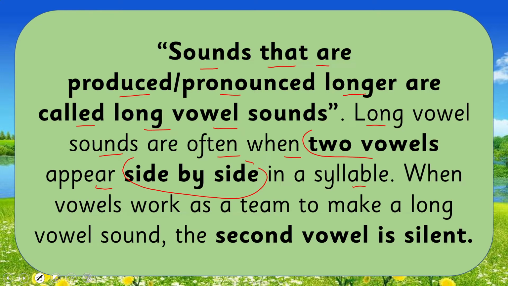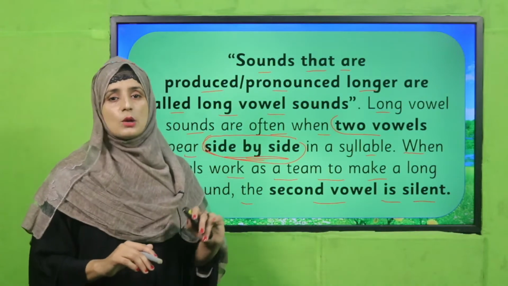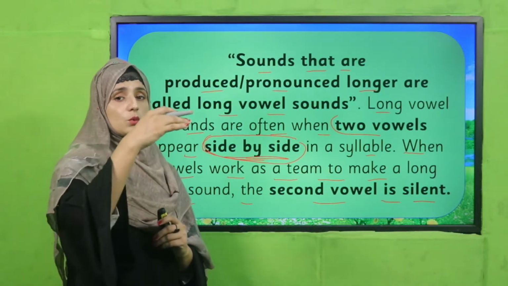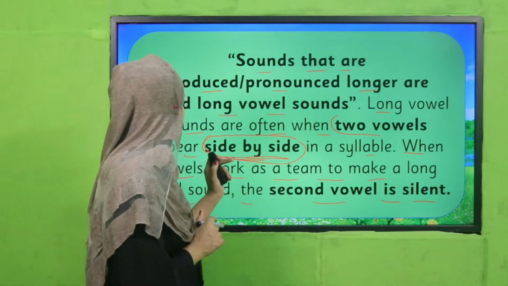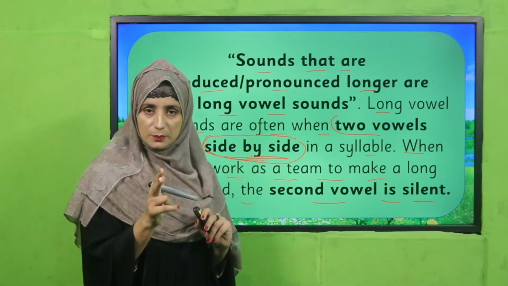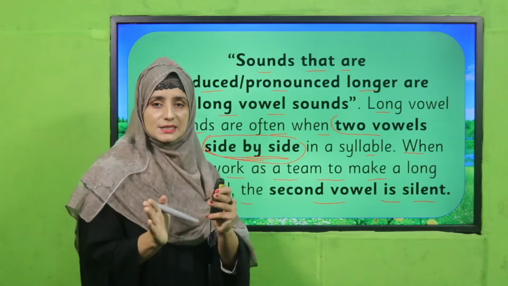Keep remembering, my dear students, 2 vowels side by side. When vowels work as a team to make a long vowel sound, the second vowel is usually silent.